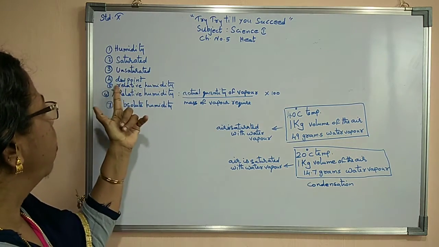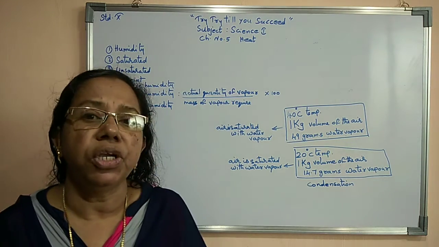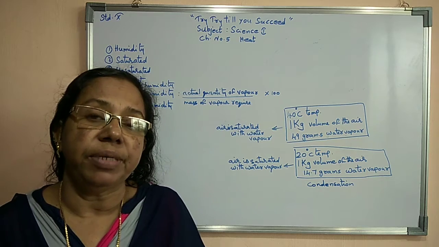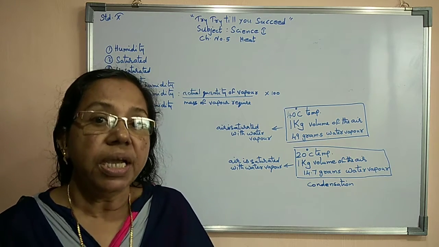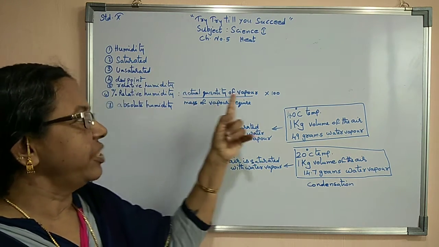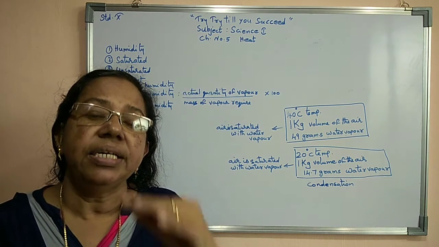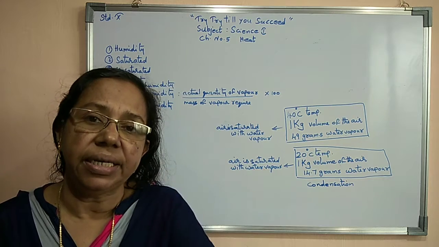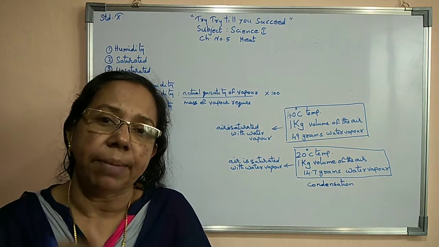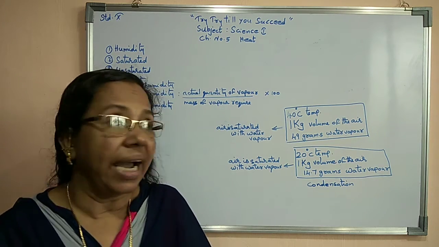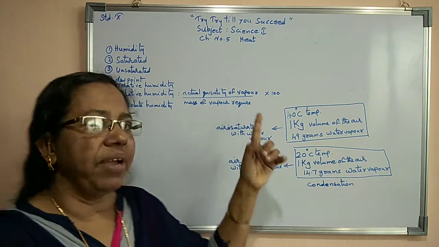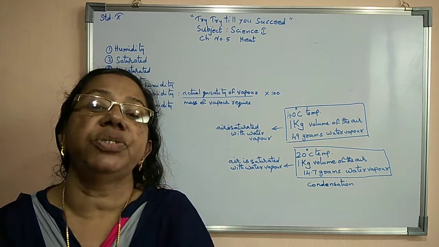Now we are studying what is meant by relative humidity. Relative humidity is a ratio: the ratio of the actual quantity of water vapor present in a given volume of air at a particular temperature to the mass of the vapor required to saturate it.